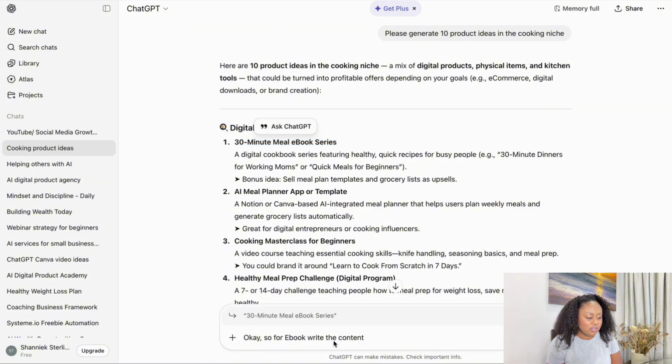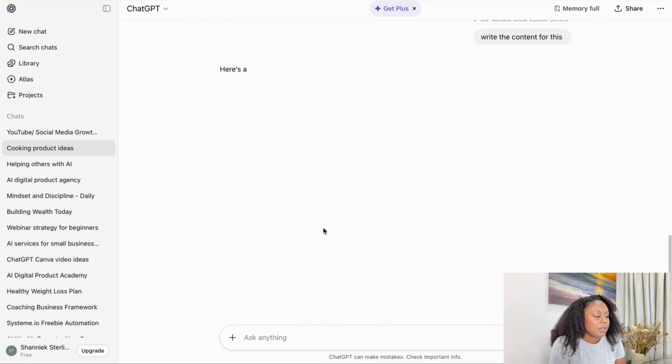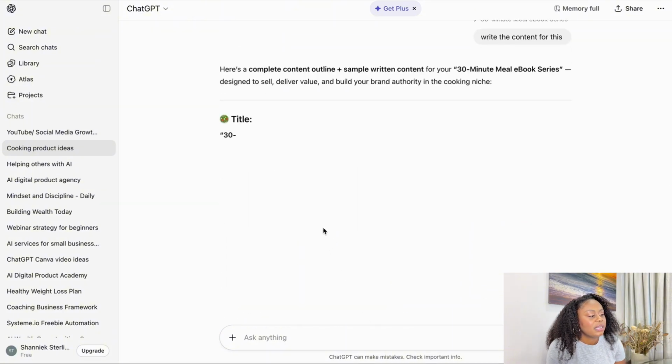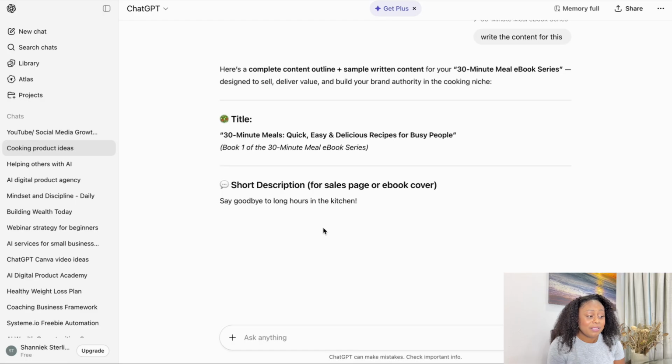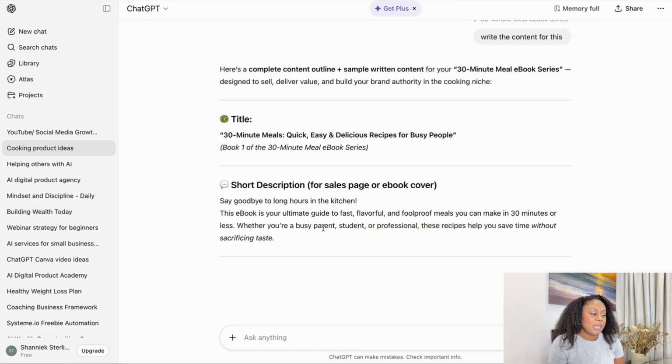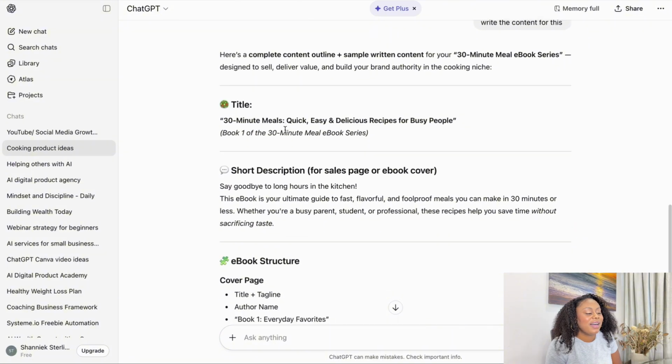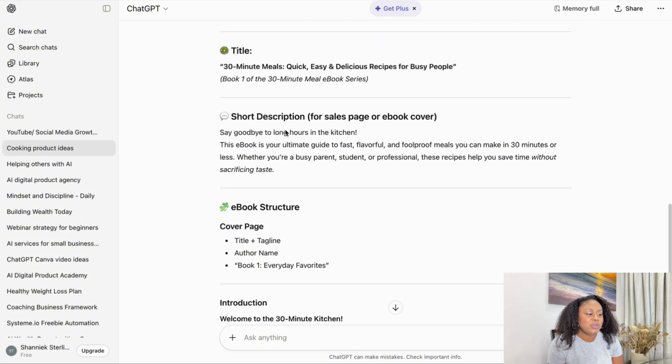That's a feature that you can use instead of writing it out. You just highlight where you want to ask ChatGPT and then you write the content or create the content for this. Then we're going to wait to see what it gives us and what it outlines for us here. So let's go. Here's a complete content outline. It's outlining everything for this 30-minute meal, quick and easy, delicious recipes for busy people. So here you have a full outline of everything that you need.